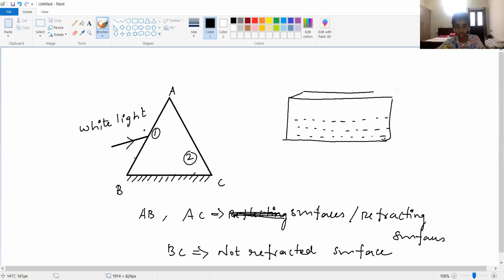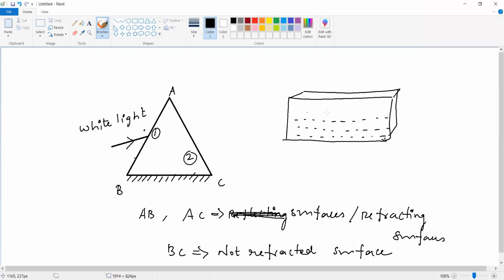So it is a fish tank. Please see this, this is the fish tank. Inside, only one fish is there. My fish is very, very ugly, don't consider this fish. This is one fish. Here one person is there, and he is able to see the fish. Where is the actual position of the fish, and where does he see the fish?